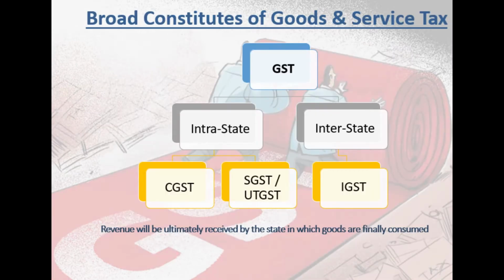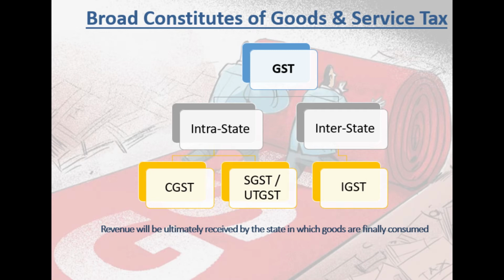Then broad constituents of goods and service tax. Friends, as I explained, in this next slide we will see GST. GST is intrastate or interstate. What do you mean by intrastate? Intrastate means within the state. Interstate means between two states, when goods are moving between two states. So, as I explained earlier, in intrastate, what would be the applicable GST? CGST and SGST, or CGST and UTGST, as the case may be.